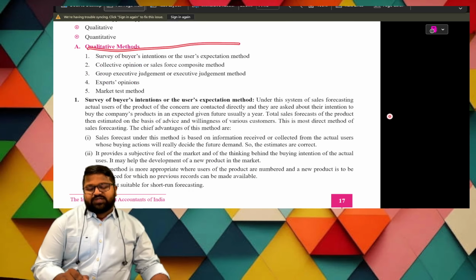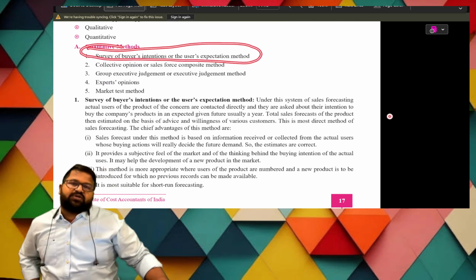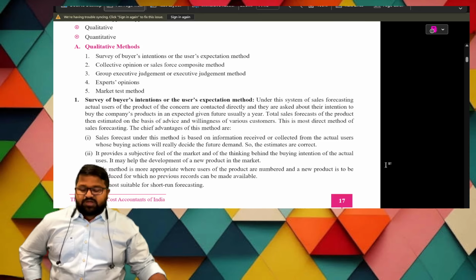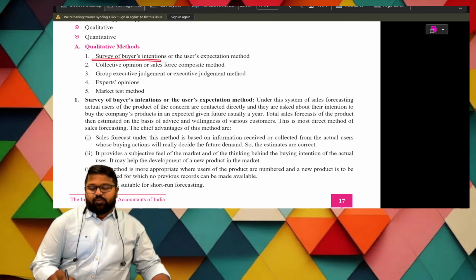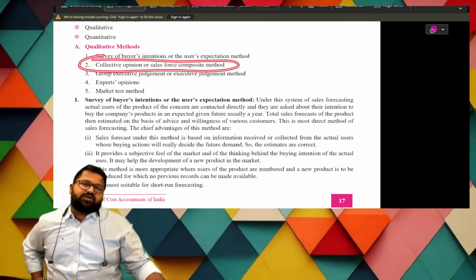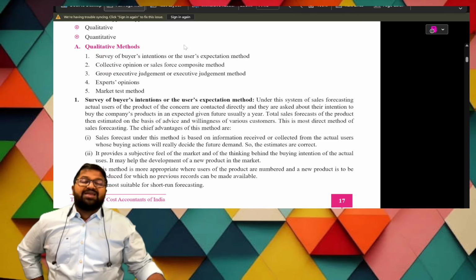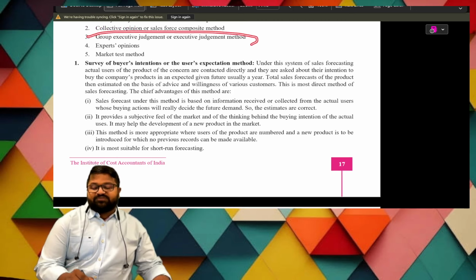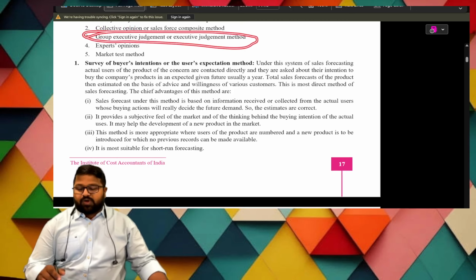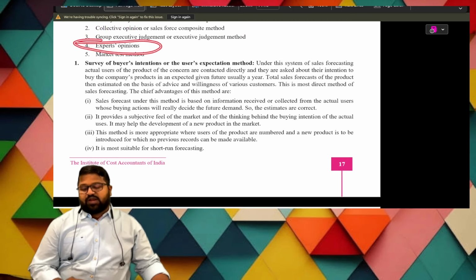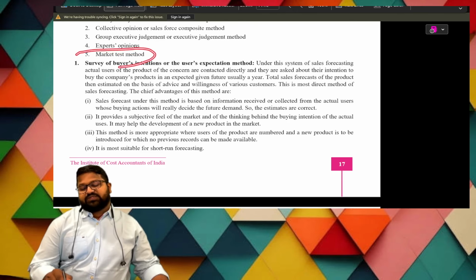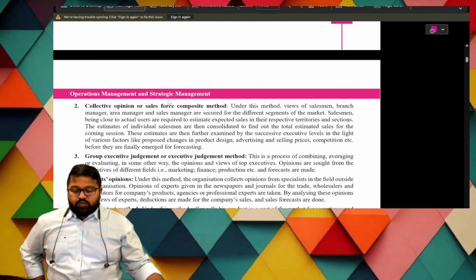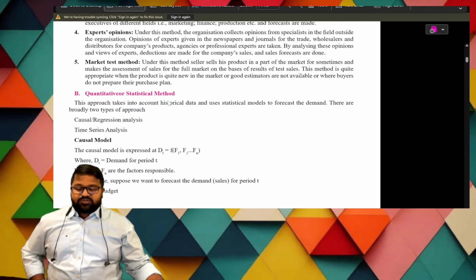Survey of buyer's intention or the user's expectation method. Next one, collective opinion or sales force composite method. And third one, group executive judgment or executive judgment method. Next one, expert's opinion. And last one, market test method. These methods are self-explanatory, buddy. You can go through that, but let us go to the market test method.